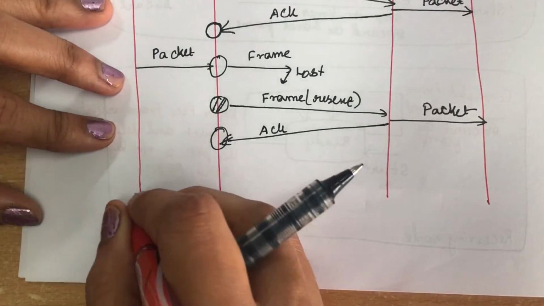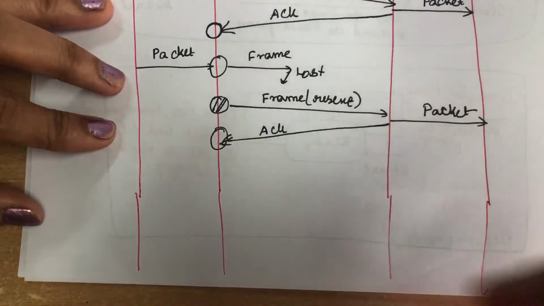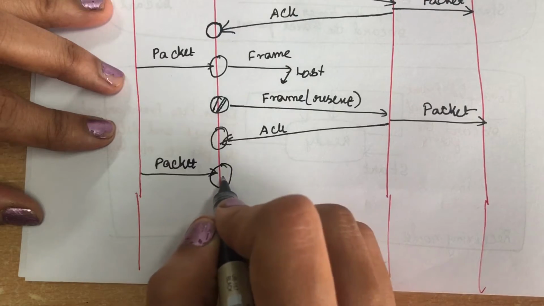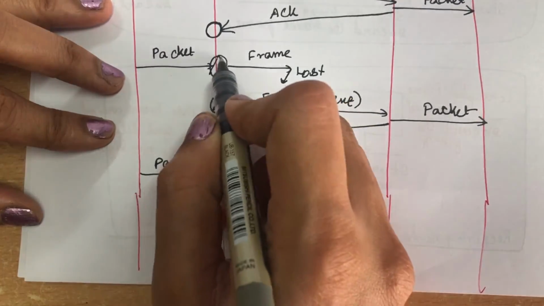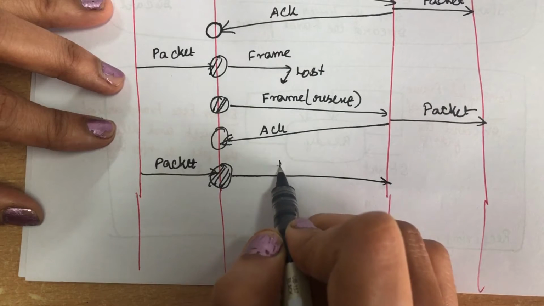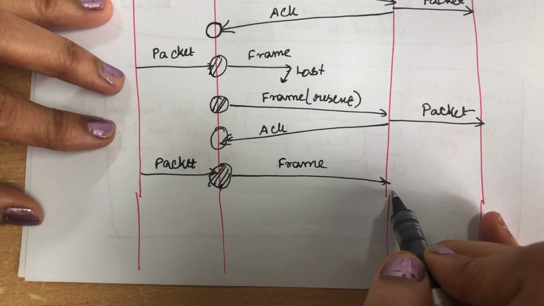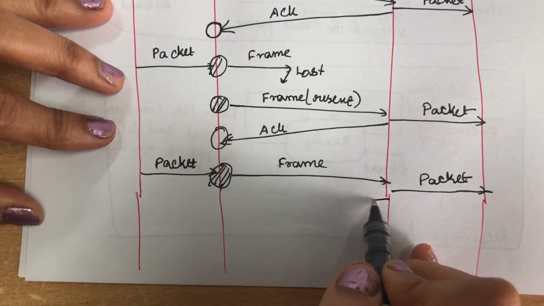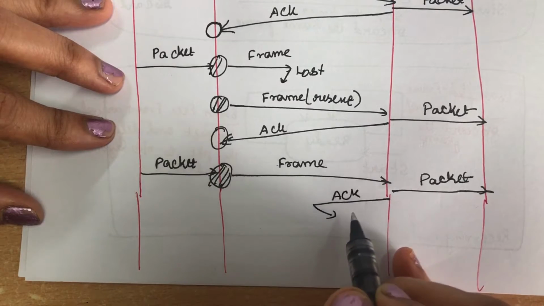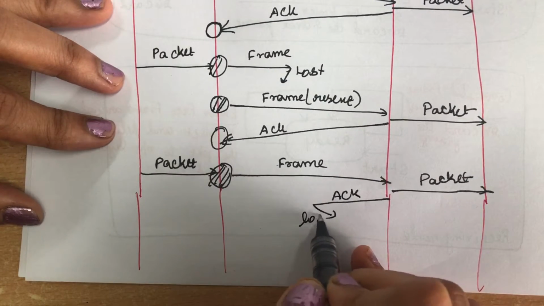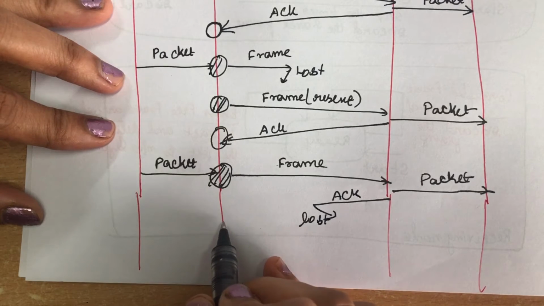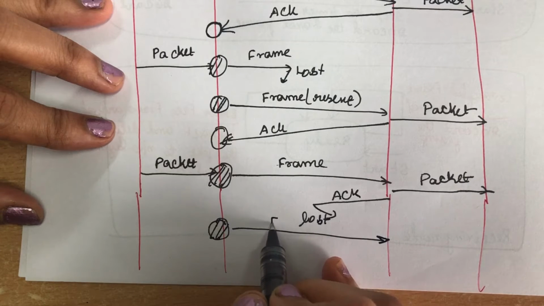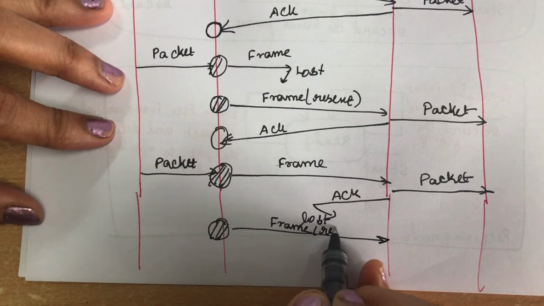The next one: again when a packet arrives, it will start the timer. The frame is sent, and the packet is delivered to the network layer. Now, the acknowledgement is lost while being sent from receiver to sender. When the acknowledgement is lost, the sender thinks that the frame has not been received properly, so it will resend the frame.